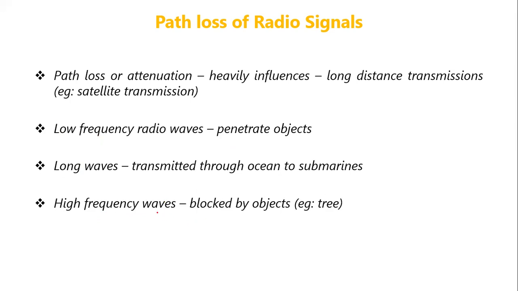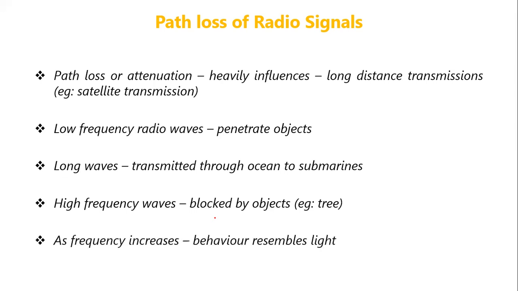They cannot penetrate; rather, the object, for example trees, will absorb the radio signal. As frequency increases, the signal will behave more like light.